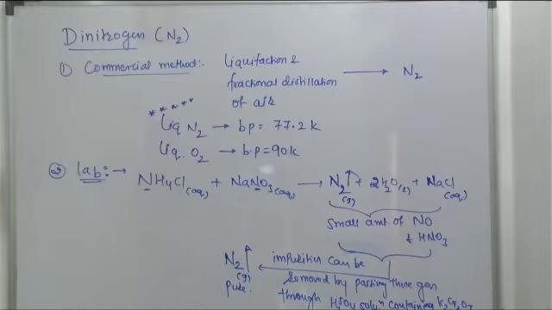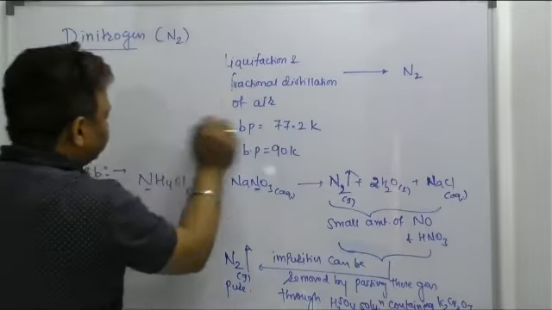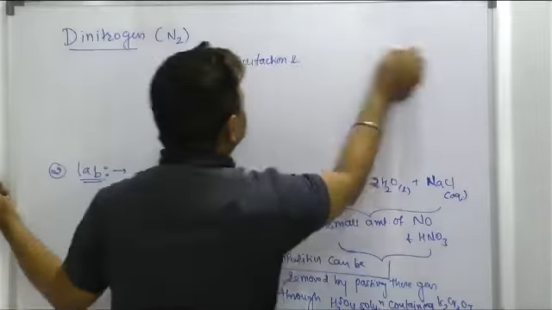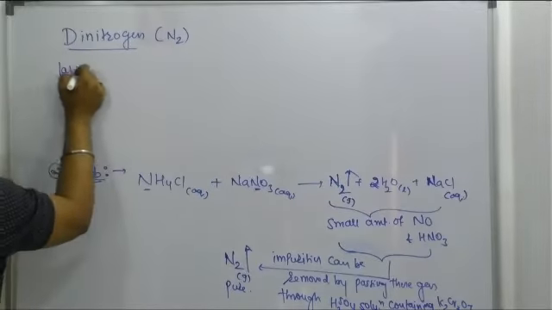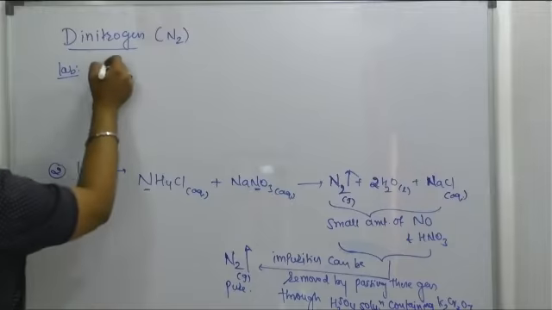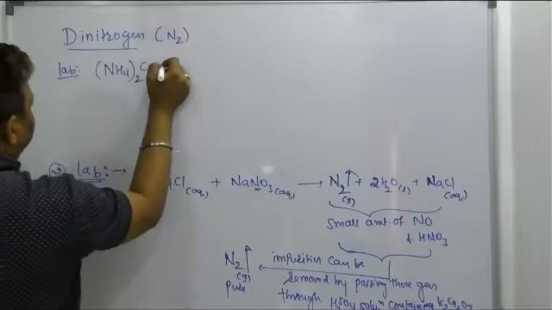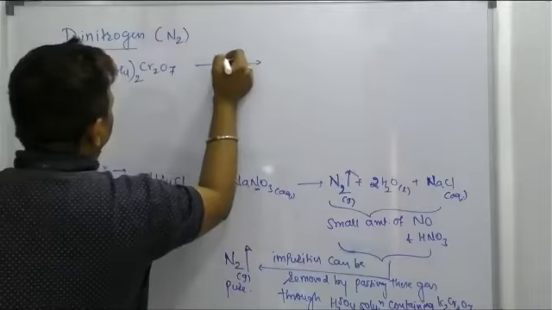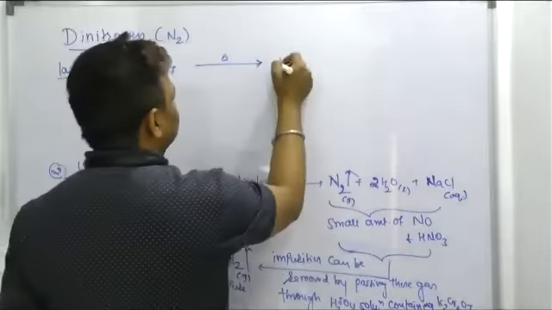One more lab method is there, that is the thermal decomposition of ammonium dichromate. Directly I'll write here. This is the ammonium, and this one is the dichromate. On heating, it has a tendency to liberate the N2 gas.